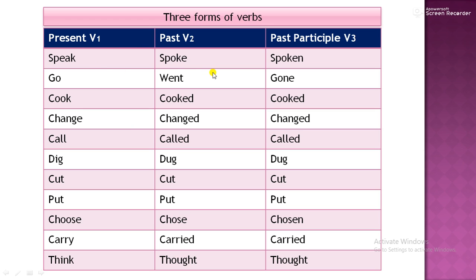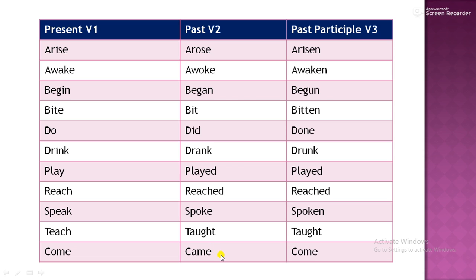Speak, spoke, spoken. Go, went, gone. Cook, cooked, cooked. Change, changed, changed. Call, called, called. Dig, dug, dug. Cut, cut, cut. 3 forms are same. Put, put, put. Choose, chose, chosen. Carry, carried, carried. Think, thought, thought. Arise, arose, arisen.